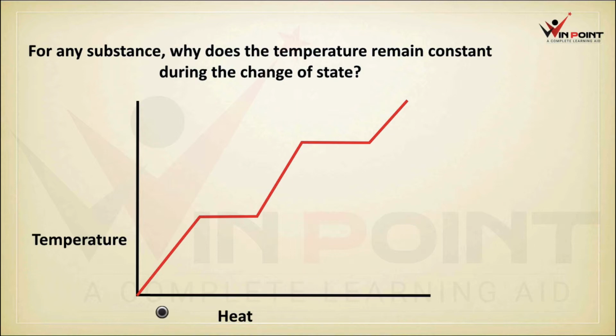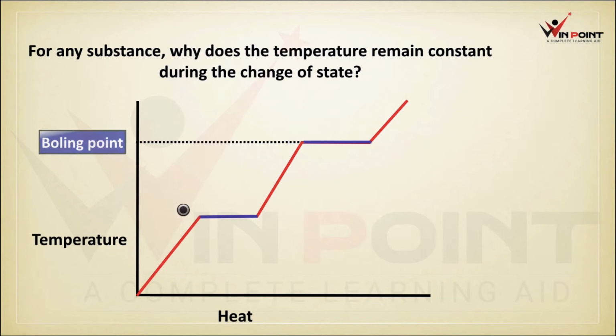Here we can observe this graph. First, when we are increasing heat, the temperature is increasing. At this particular point, the temperature remains the same. Then after that, it is increasing again. At this particular point, the temperature remains the same and then it increases again. So we can say that in these two regions, the temperature remains the same. This point is the boiling point and this point is the melting point.